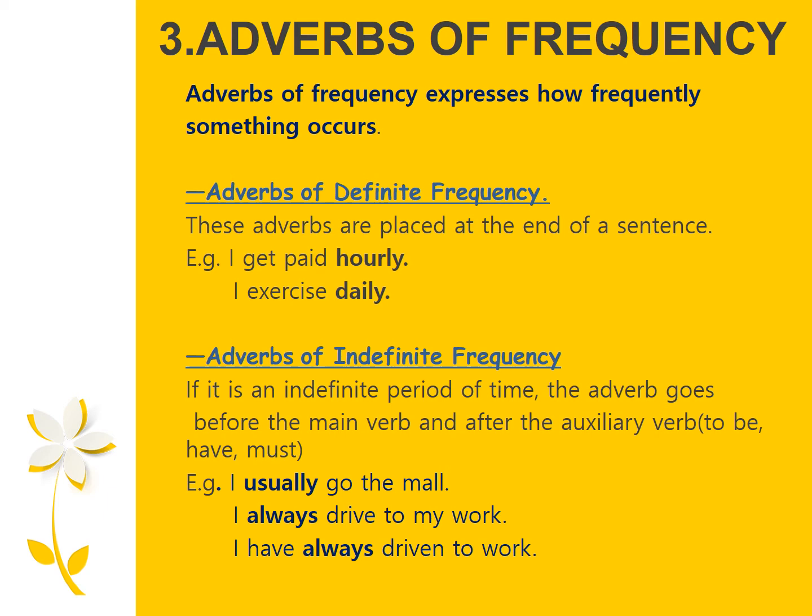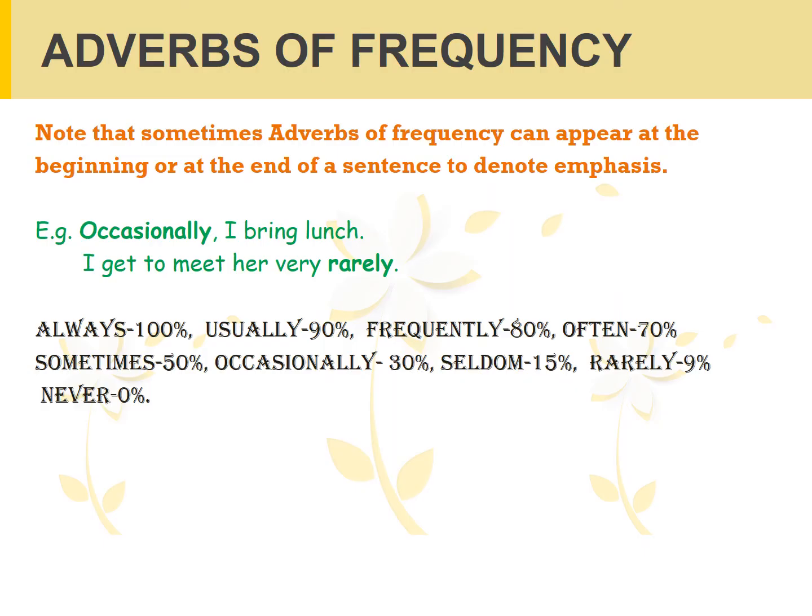Let's look at the third example here. I have always driven to work. In this example, the auxiliary verb happens to be the main verb. So we have the adverb always that goes right after the auxiliary verb have. Note that sometimes adverbs of frequency can appear at the beginning or at the end of a sentence to denote emphasis. For example, occasionally I bring lunch. I get to meet her very rarely.